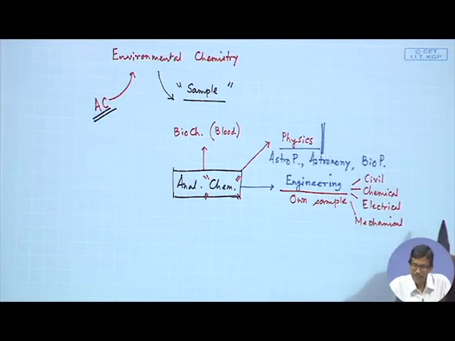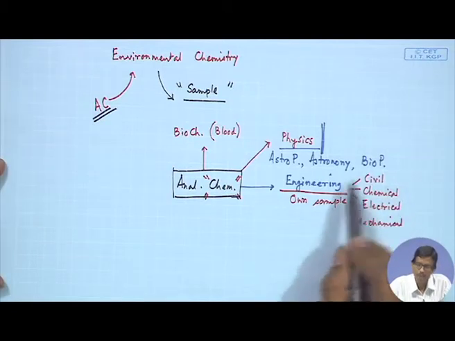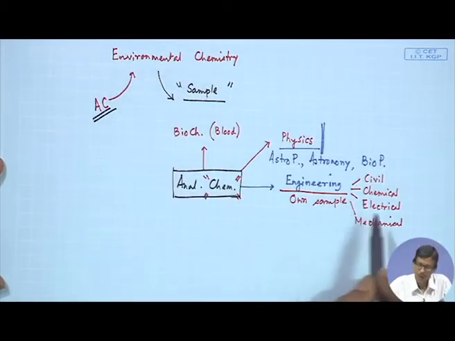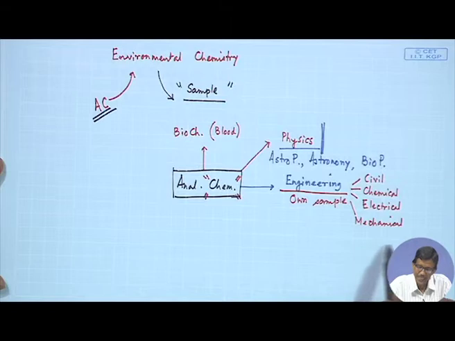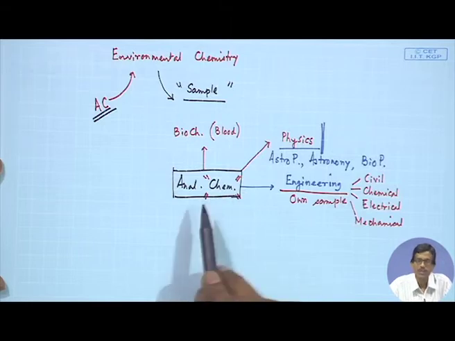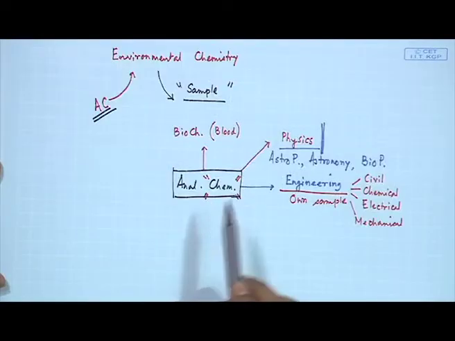Thus, we see how the subject engineering, because environmental engineering is also a subject, can be benefited if we have a very basic knowledge of analytical chemistry, because this is not a very special knowledge, it is a very simple knowledge, it can be given to school kids also. So, this is how we can utilize analytical chemistry knowledge.